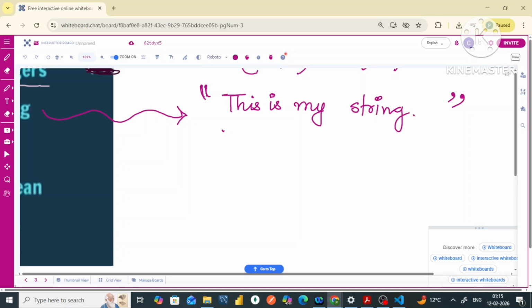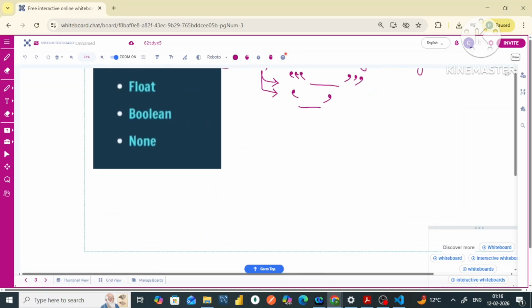To declare this string, it will print as it is whatever is written in between. We can also declare the string with the help of triple single quotes, like this, or we can also declare it with the help of single quotes. So these are the various methods by which we can declare strings in Python. I will be discussing a few examples about it with you as well.